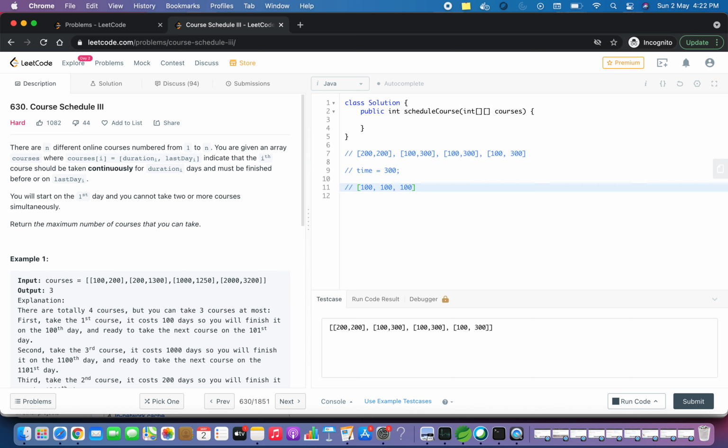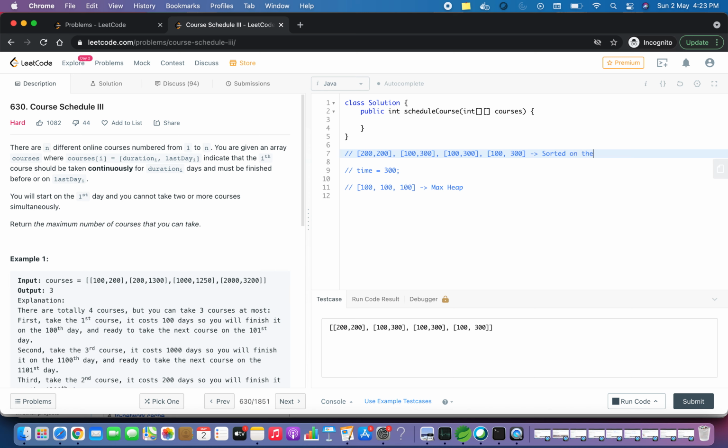So let's see some observations. As you saw, in this list we will always need the maximum value of the time duration. For that we can use a max heap. So this list can be our max heap. This time is an integer variable, and this array should be sorted.